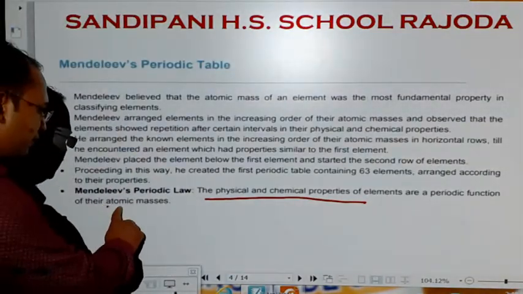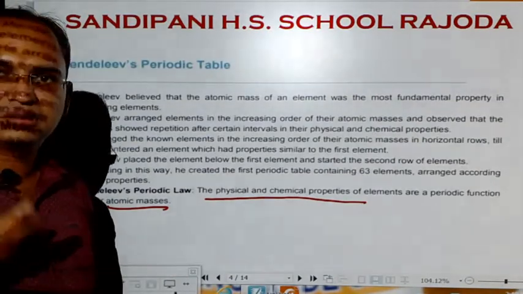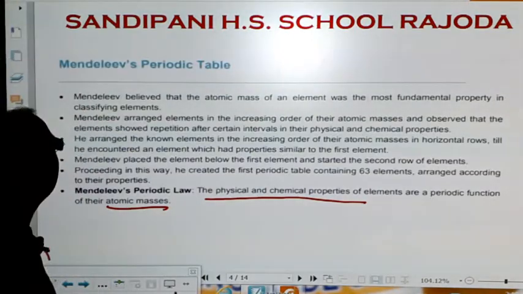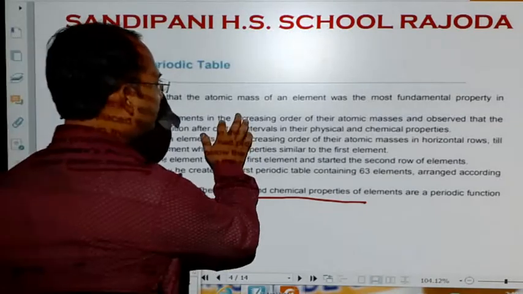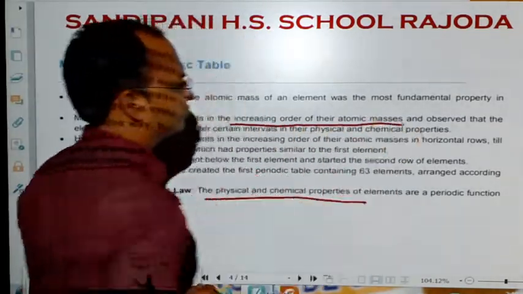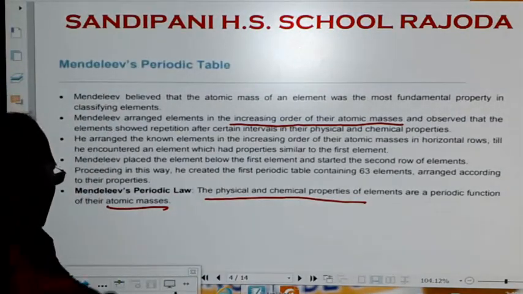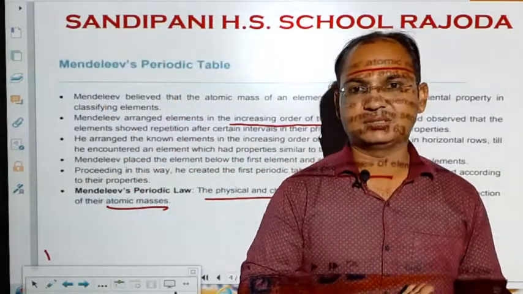It is very important that atomic masses were the basis of the classification in Mendeleev's periodic table. Now, what Mendeleev did, students, he arranged the elements in increasing order of their atomic masses, and he observed that elements show a repetition in their properties after a certain number of atomic masses.